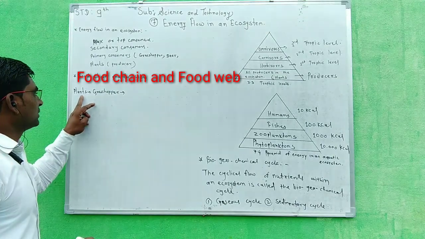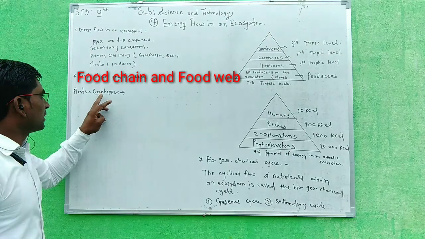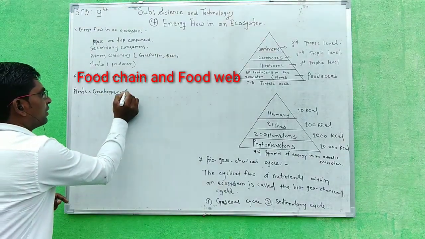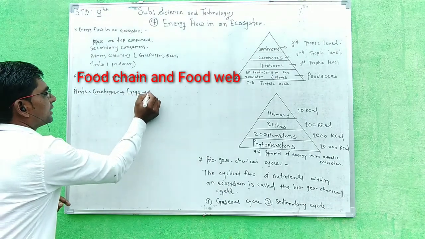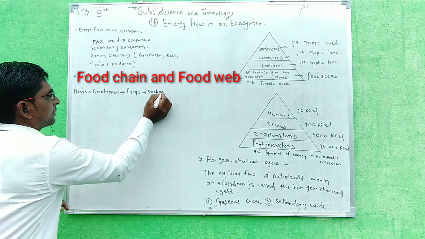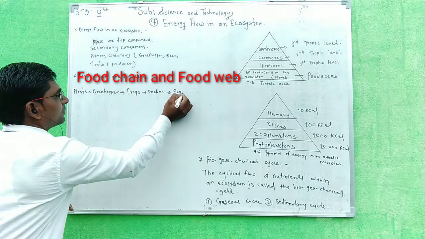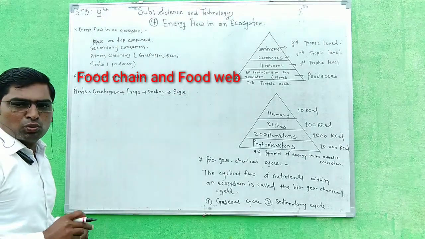Plants are the food of the grasshopper. Then the frog eats the grasshopper, snakes eat frogs, and eagles eat snakes. Look, this is one food chain.